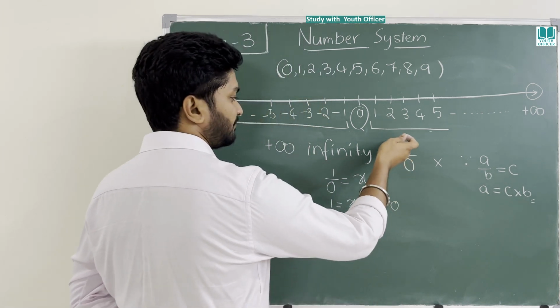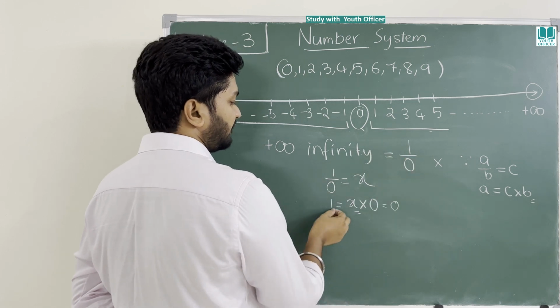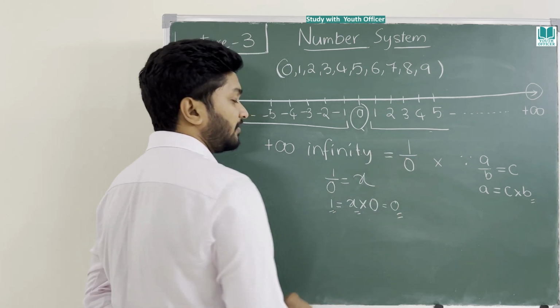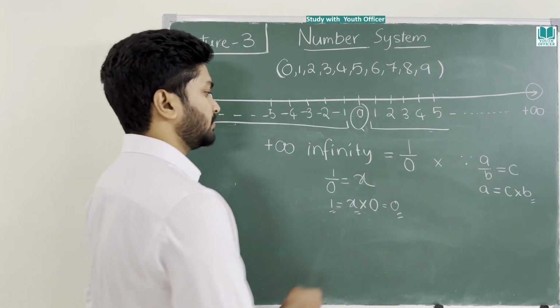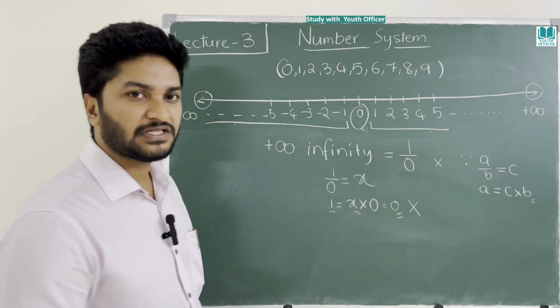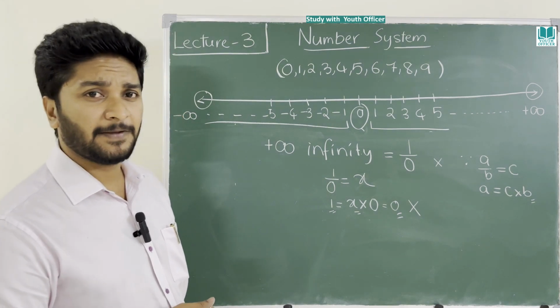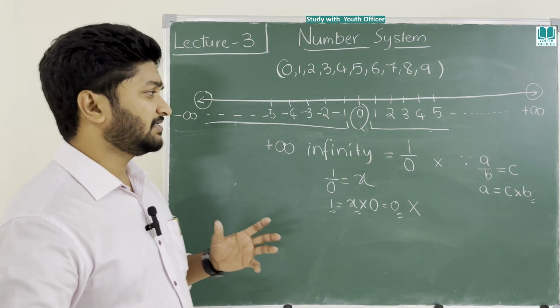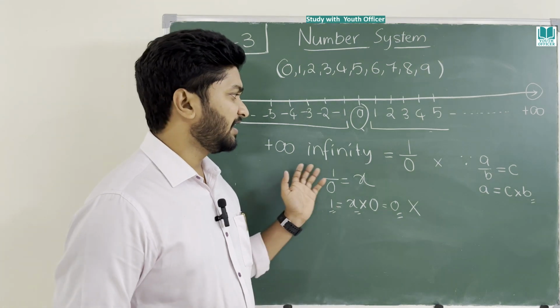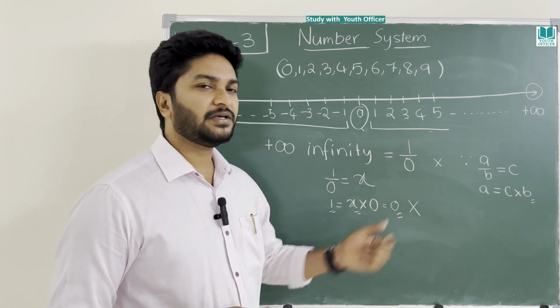As per your property, infinity means 1 by 0, then 1 should be equal to 0, but 1 is never equal to 0. So this property is failing. So simple. Then what do you mean by infinity? Sir, our teacher has told us infinity is 1 by 0. Infinity is always 1 by 0.